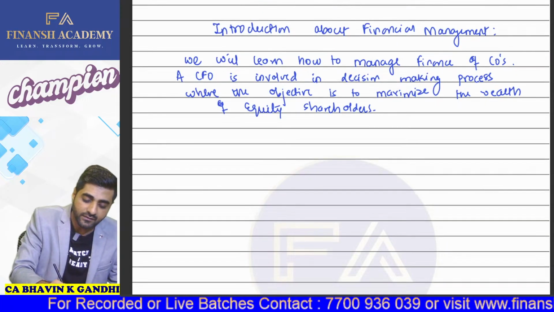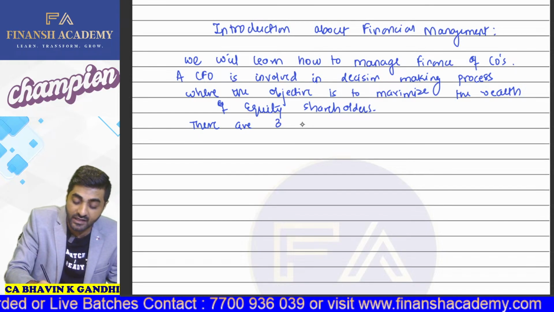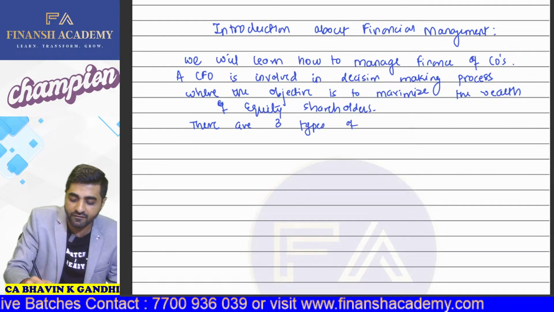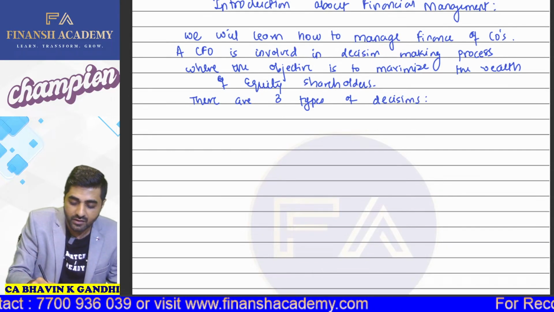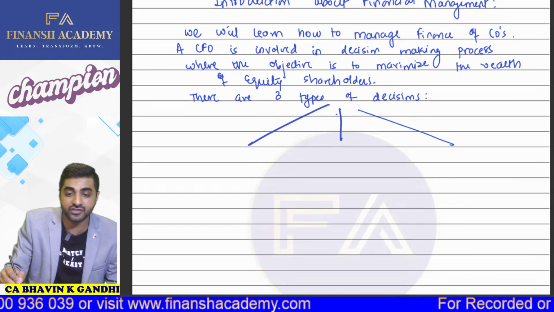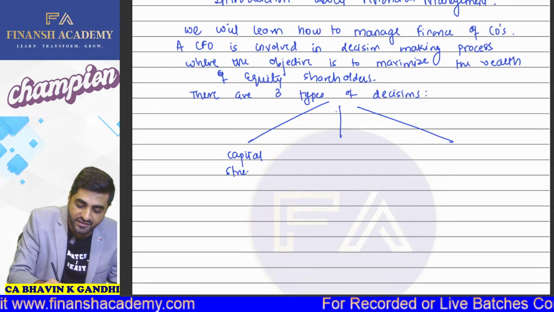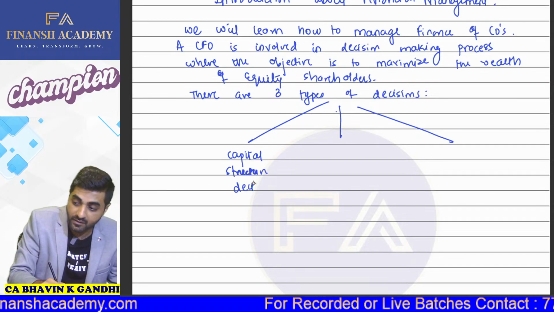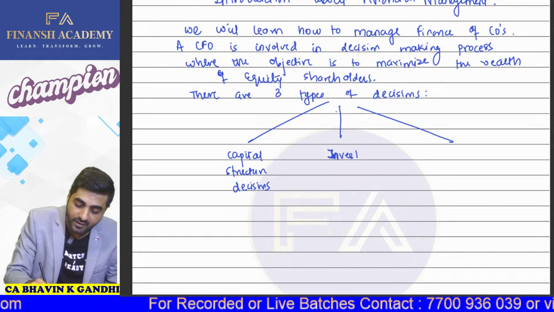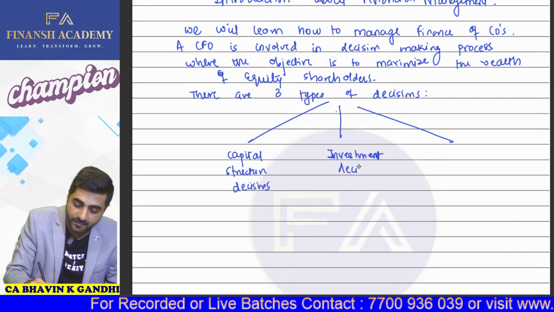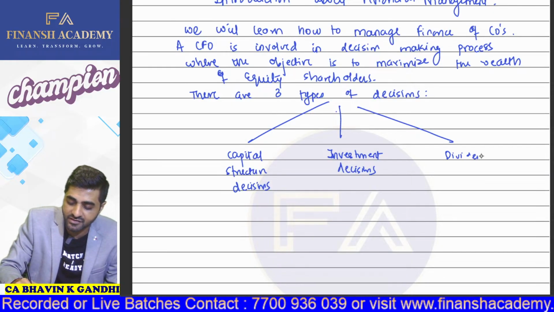And then you all can write down there are three types of decisions. So what is your first type of decision? It is called your capital structure decisions. The second type is called your investment decisions. And the third one is called your dividend decisions. Okay.